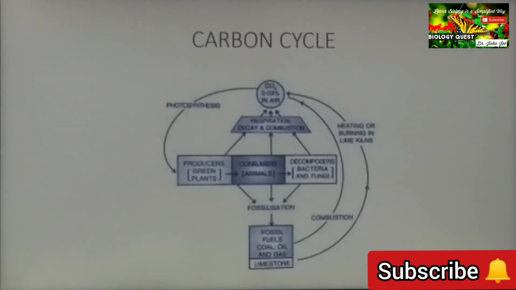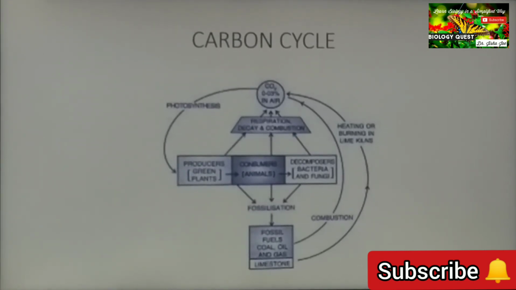Now, moving on to a small portion at the end of the chapter, that is the carbon cycle. You should know a diagrammatic or schematic representation of the carbon cycle. We know carbon is present in the air as carbon dioxide, about 0.03% in the atmosphere. How does this carbon dioxide enter the living world? It enters the green plants, or the producers, through the process of photosynthesis.